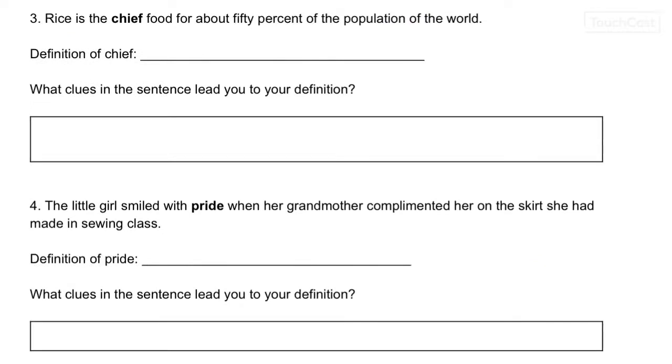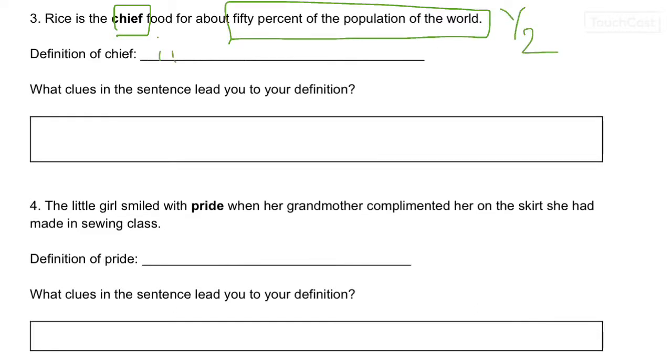Number 3, rice is the chief food for about 50% of the population in the world. Wow, 50% of the population. That's half the population. Seems like rice is important or necessary. Without rice, what would people be eating?